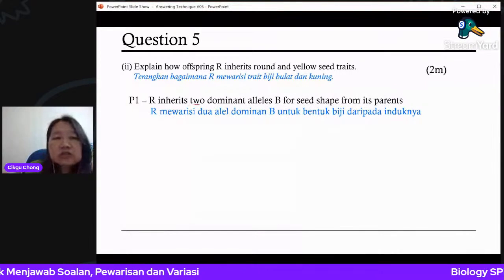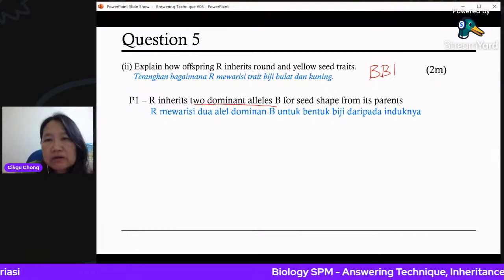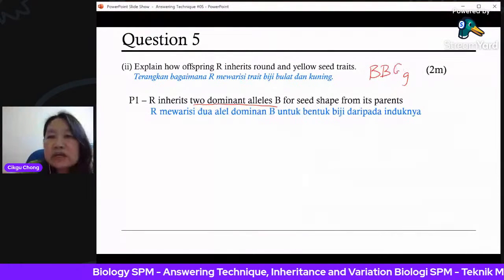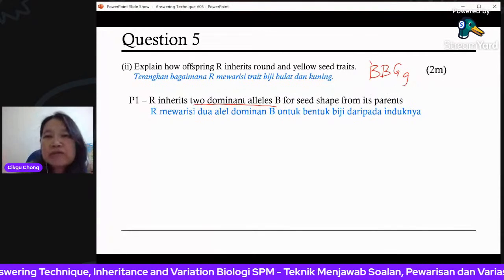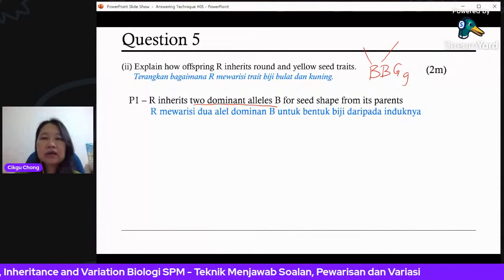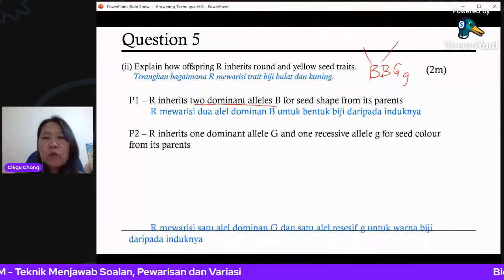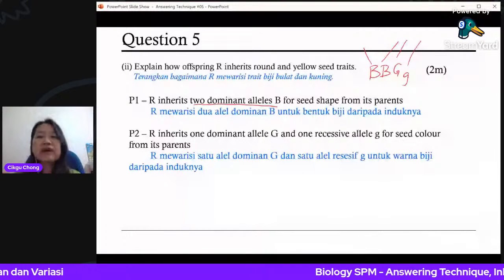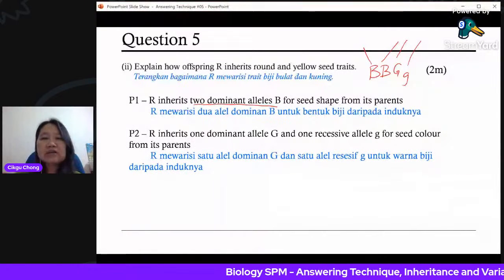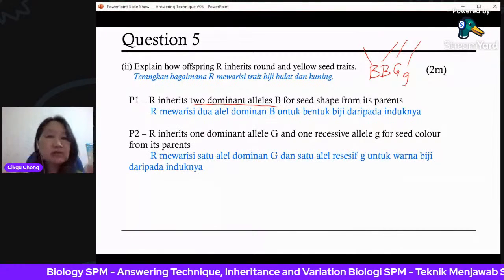R inherits two dominant alleles, because remember this is the R, capital B, capital G, small g. So you get two dominant alleles of seed shape from its parents. One from the father, one from the mother. Okay, and then what about the G? R inherits one dominant from the father, G, and one recessive allele for seed color. So you must say get what from the father, get what from the mother. That is the way to answer these questions.